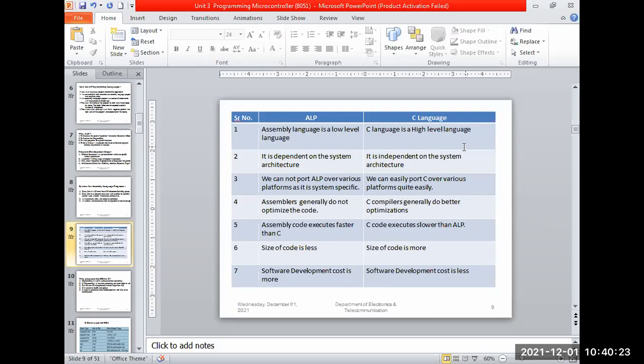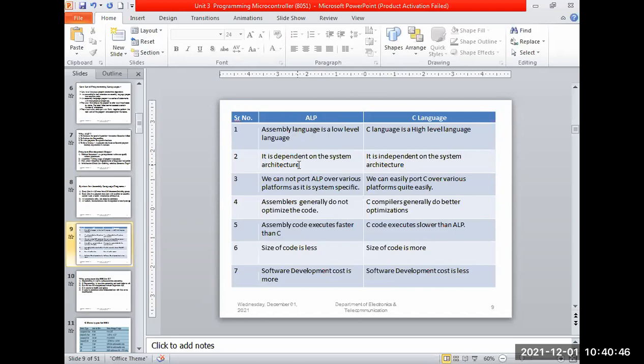So I'll explain this part and then we'll go to the next point. ALP is called assembly language, a low level language. Low means what is coded in the assembly language is for a particular controller, so it is machine dependent. The second point is that it depends on the system architecture.